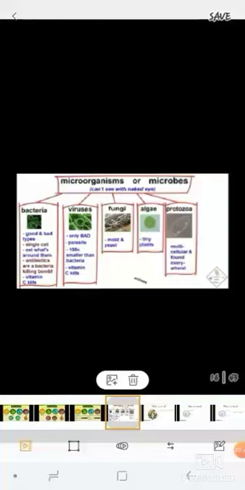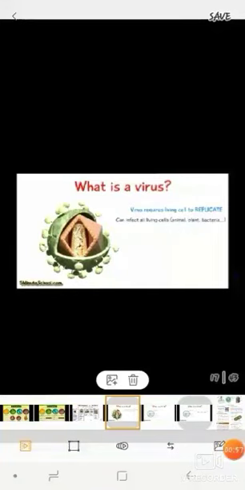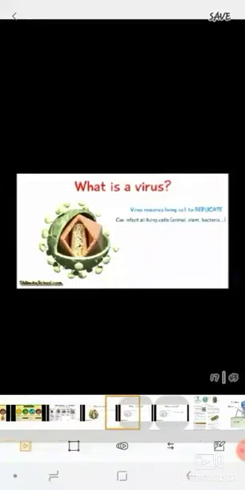In our chapter, we categorize microorganisms into 5 types. They are bacteria, virus, fungi, algae, and protozoa. Let us start with virus. A virus is a tiny particle which is 10,000 times smaller than bacteria. In Latin, the word virus means poison. The study of virus is known as virology.